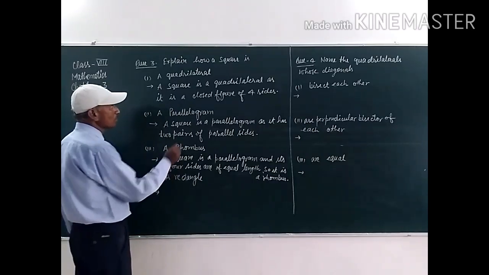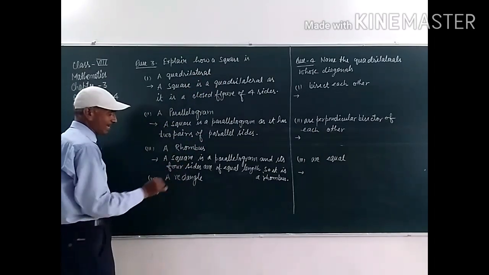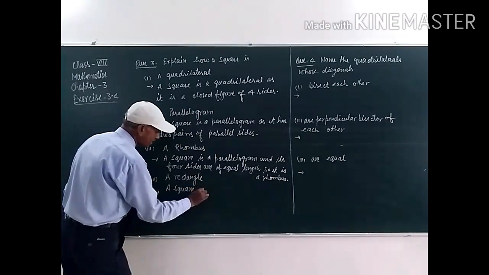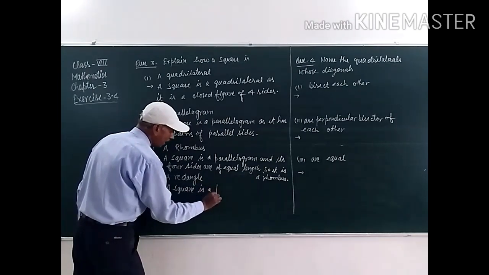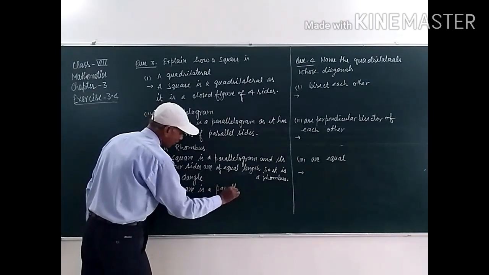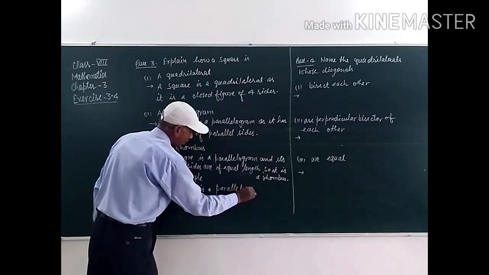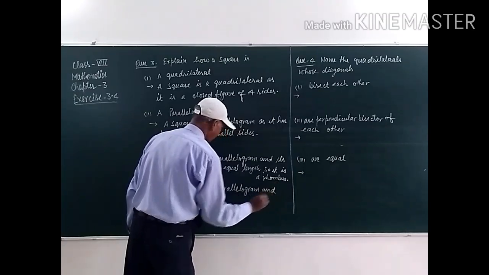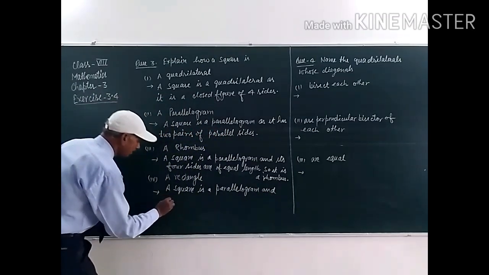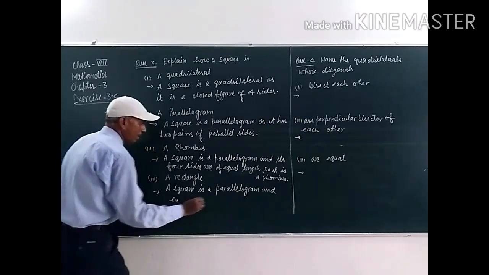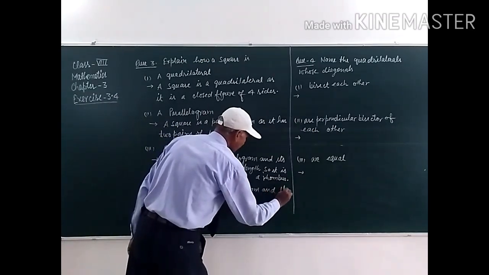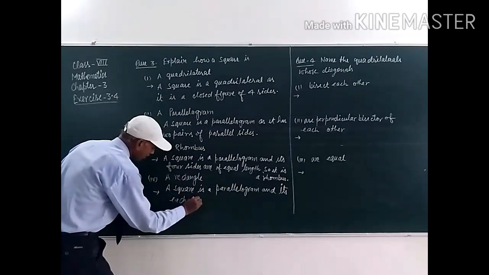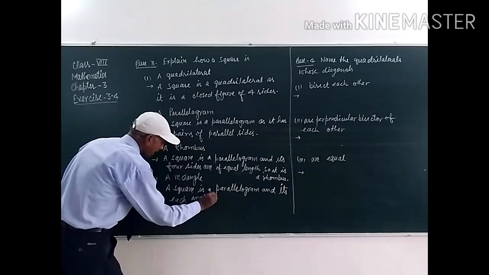And last one: how is a square a rectangle? A square is a parallelogram and each angle is a right angle.